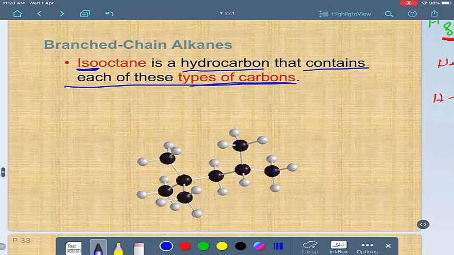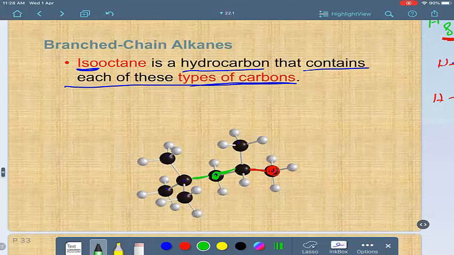Look at this example. It has this carbon, primary, linked with only 1 carbon. And it has a secondary carbon like this, with 2 carbon-carbon bonds.